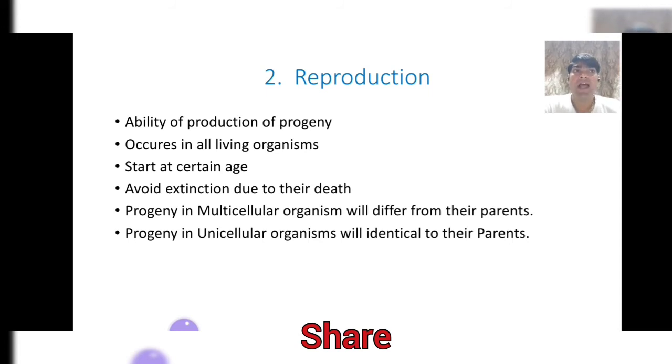Meiosis is the answer which brings variations in organisms, and this is a very important question for those who are going to appear in the PGT exam or the National Eligibility Test for Lecturership or JRF.